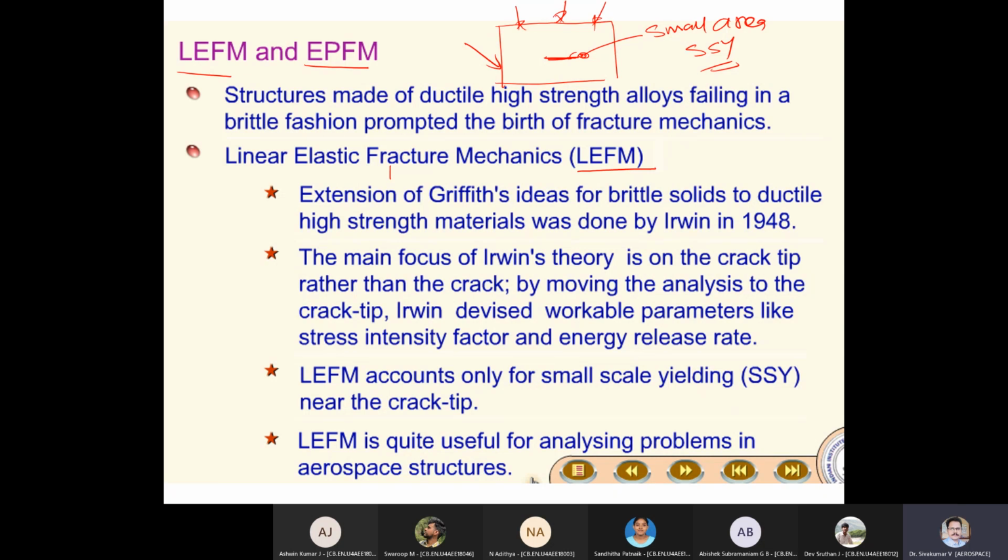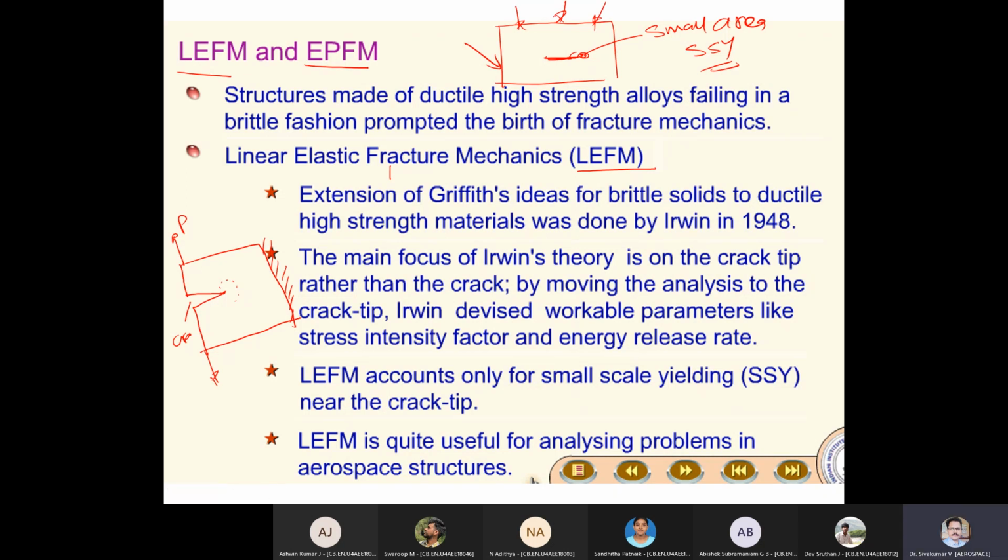What will happen after that? It will locally fail. The plasticity will not spread, something like when you pour ink on a butter sheet, it will simply spread. Like that, in general, in material mechanics. Let us take this particular case. I have a crack, something like this, and I'm applying load and I may have some kind of boundary condition. This is the crack edge.